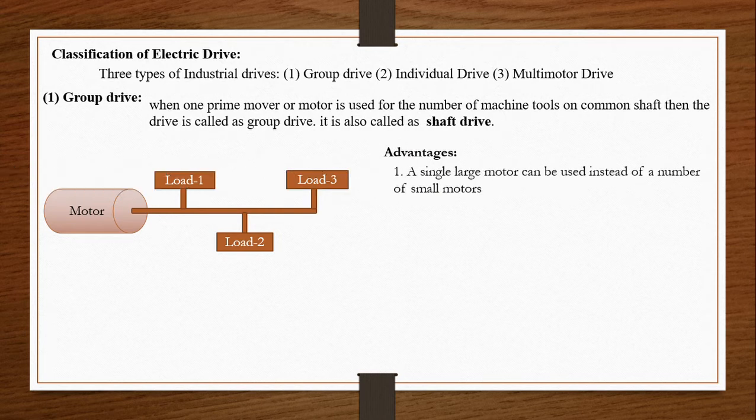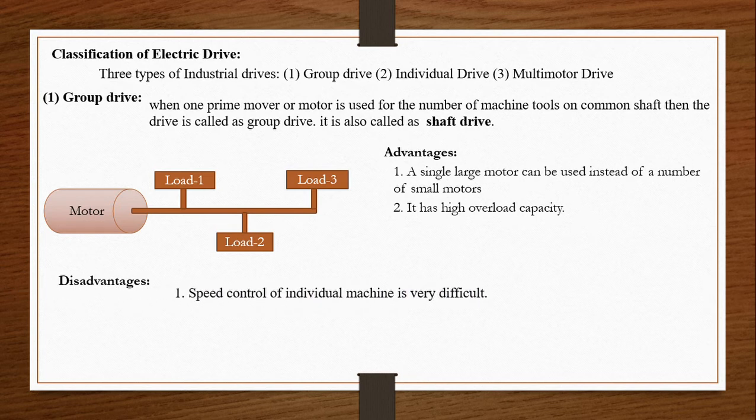Advantages of group drives are: first, a single large motor can be used instead of a number of small motors. Second, it has high overload capacity. Disadvantages also are there. First disadvantage, speed control of an individual machine is very difficult.